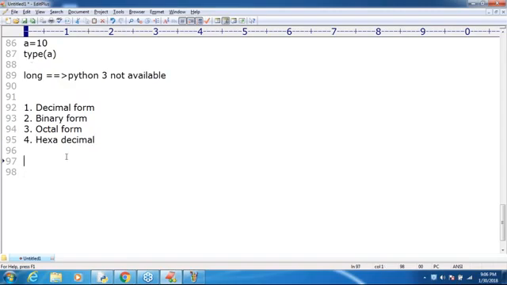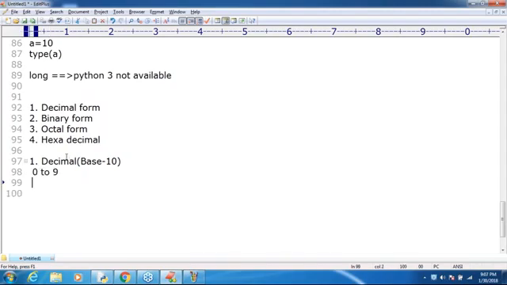If my requirement is decimal form, what is the meaning of decimal? Decimal means base 10. So allowed digits are 0 to 9. This is our common convention. A is equal to 7878. It is a decimal value, the normal value. So usually we are always using decimal form by default. Now the second one, binary.